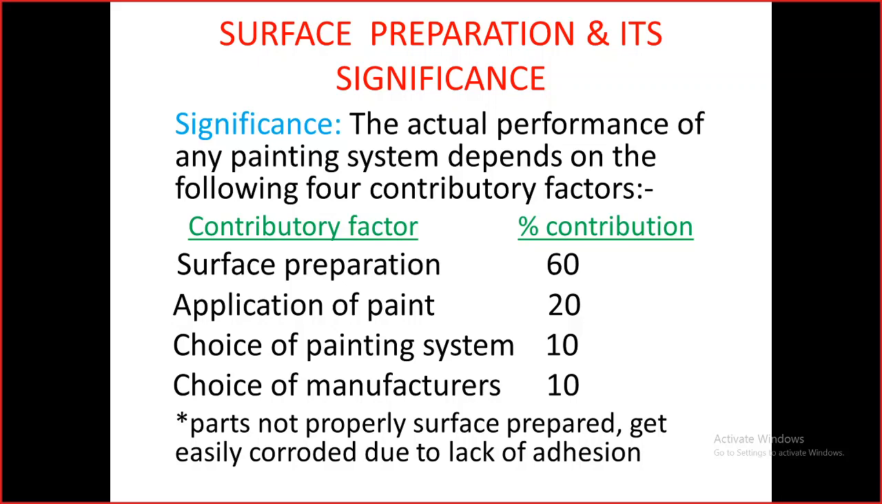So the surface preparation will contribute 60% to the quality of the paint. The application process that we adopt will have a 20% influence, and the choice of the painting system will have 10%. And the choice of the manufacturer, because the quality of paint depends on the manufacturer also, will have an influence of 10%. So if we take care of the surface preparation, then we can ensure a good quality of painting.